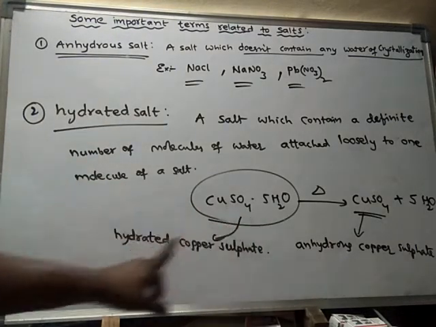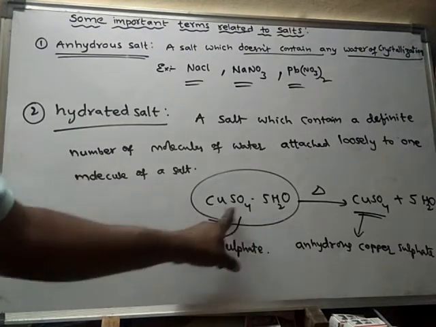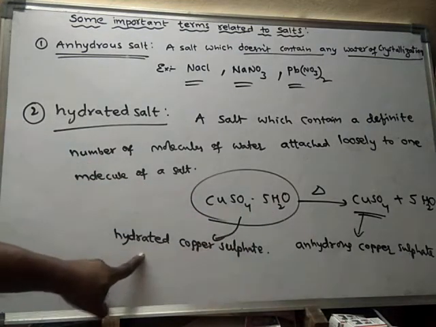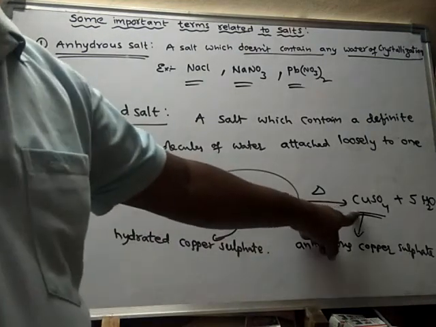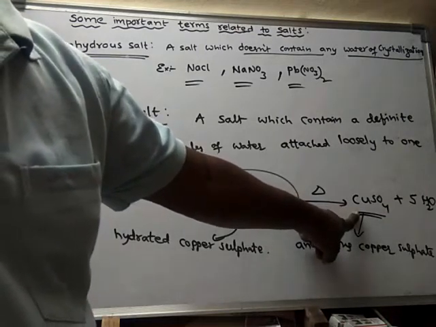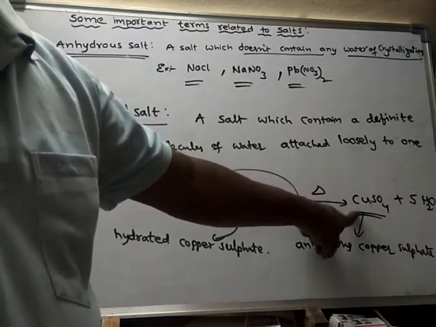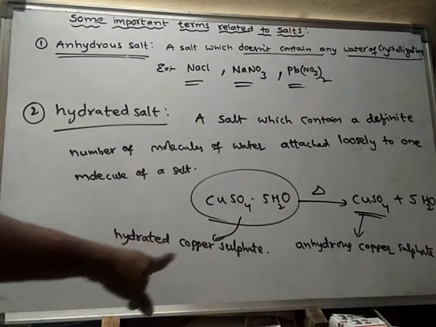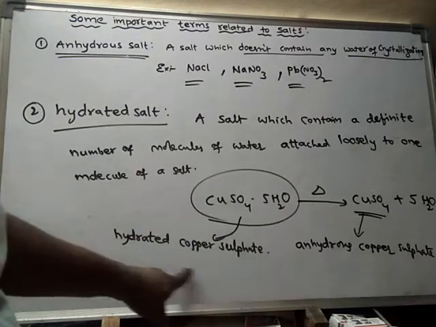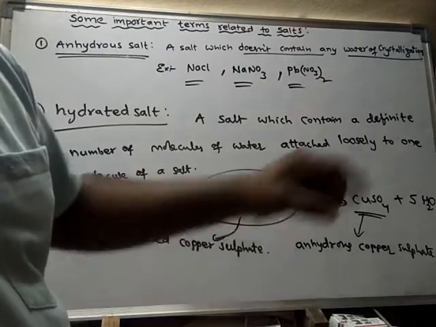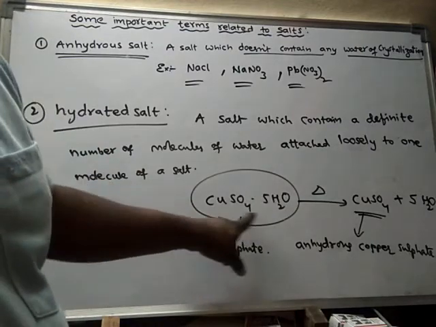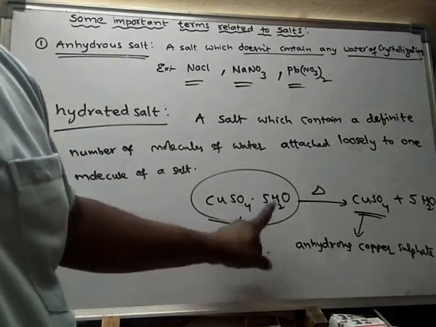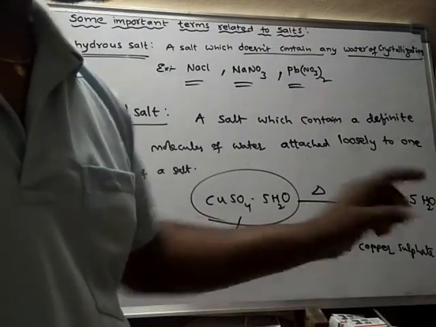But this is not having any water molecules attached to it loosely, so such salt is said to be anhydrous copper sulfate salt. From hydrated salts we can prepare anhydrous salts simply by heating. If you heat hydrated salts, they lose the water of crystallization and become anhydrous salts.